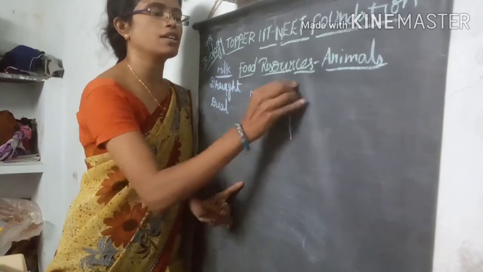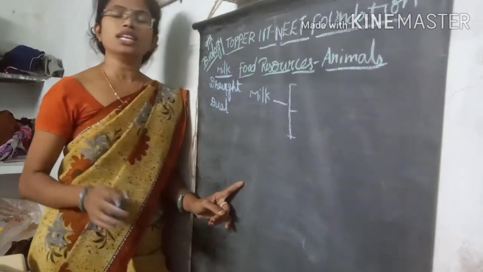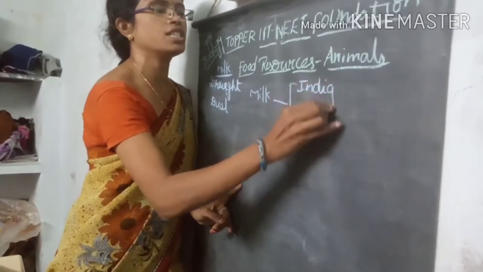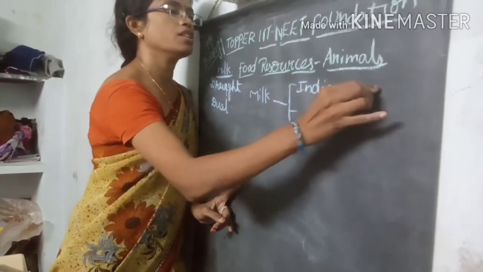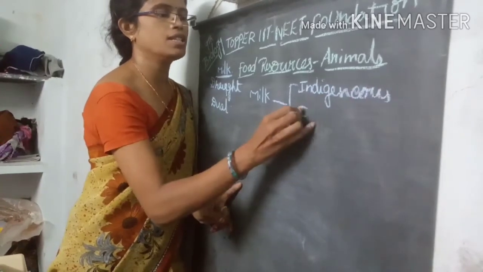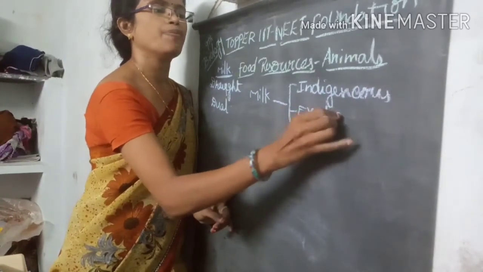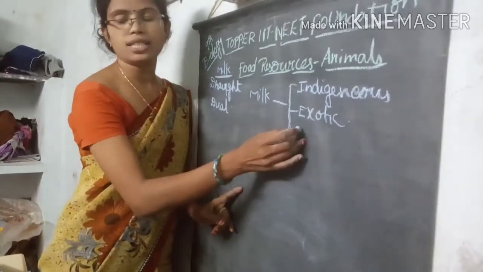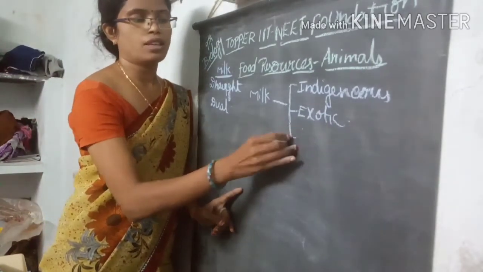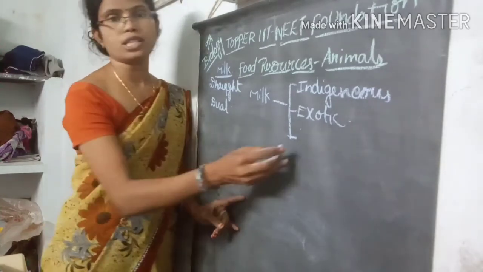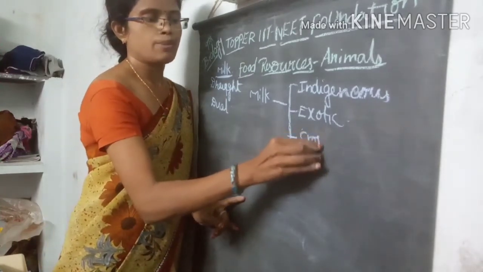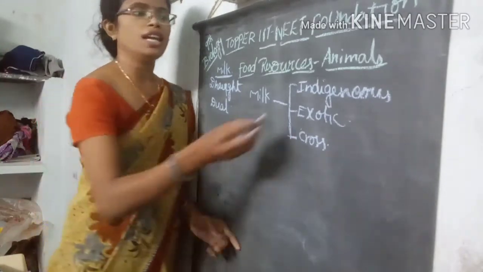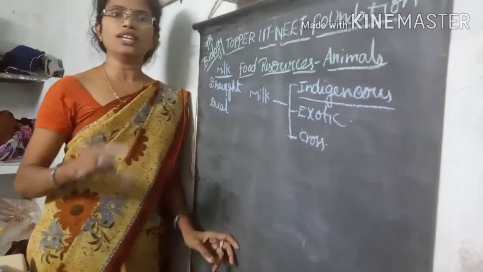The first one is indigenous breeds, the second one is called exotic breeds, and the third one is called crossbreeds.